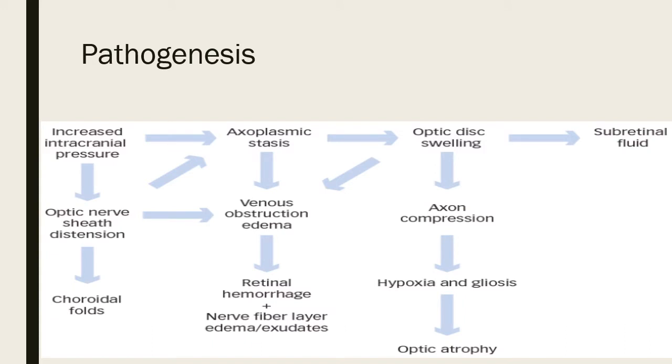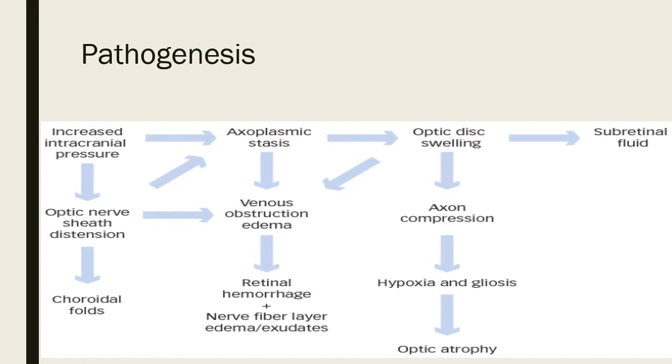Now what is the pathogenesis? This flow chart nicely depicts the pathogenesis. The primary change is increased intracranial pressure. Subsequently we will see what the causes of increased intracranial pressure are. Now this intracranial pressure blocks the axoplasmic flow. We have seen in the last lecture there is an axoplasmic flow which is retrograde and orthograde. So visual impulses, including mitochondria, flow. This is known as axoplasm.